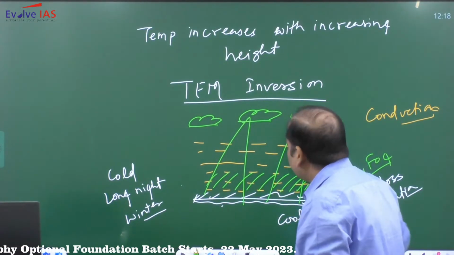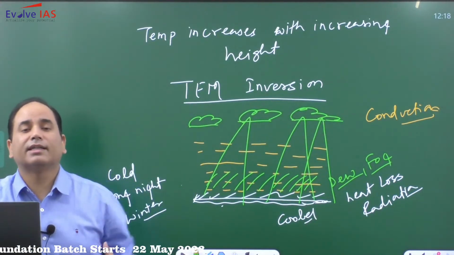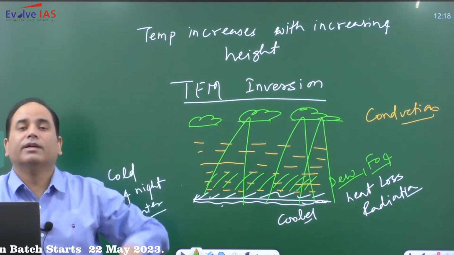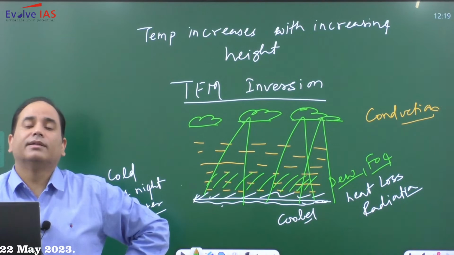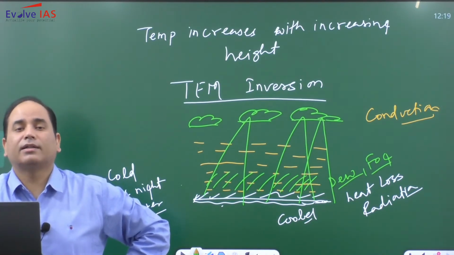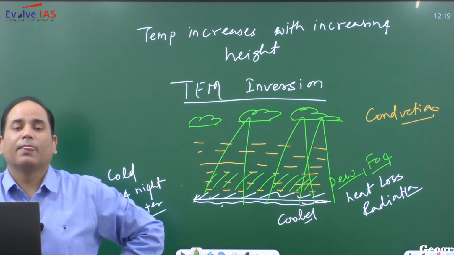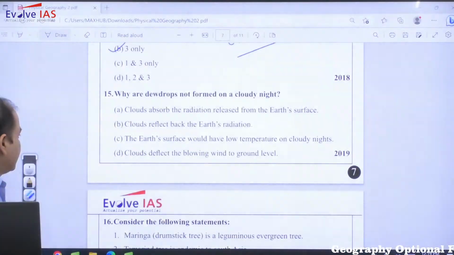So whatever radiation is going out, that radiation will be re-radiated on the earth surface, so obviously what will happen? The heat loss will not be efficient, and if the heat loss is not that efficient, ultimately temperature inversion will not take place.